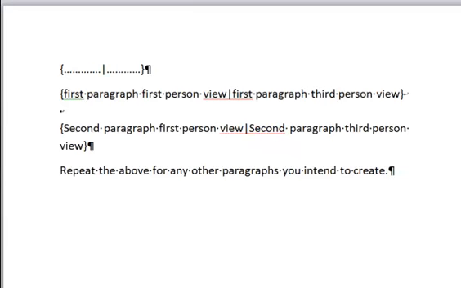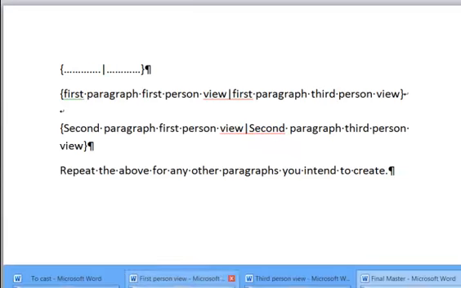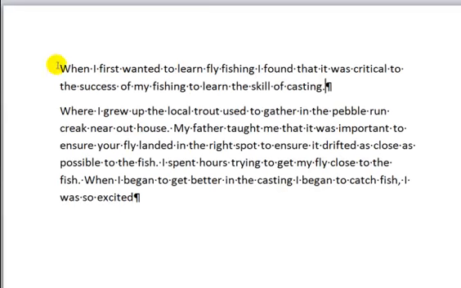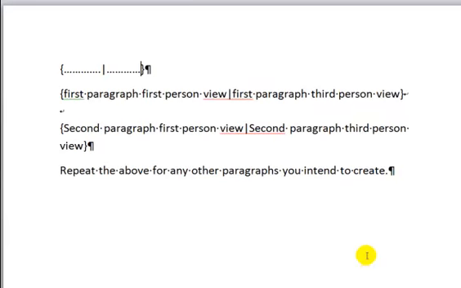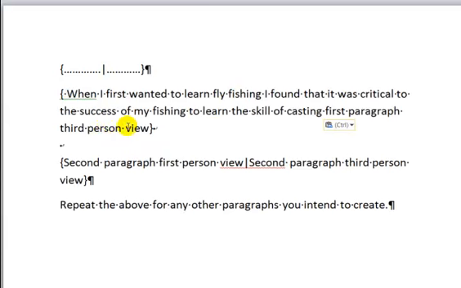Okay, so what I do is I'll copy the first paragraph from the first person view file. Okay, so I'll copy that and I will go to my final master and see how I've put first person view here.